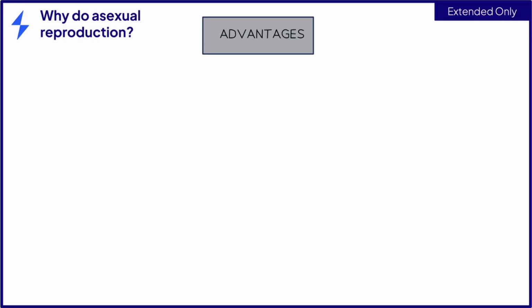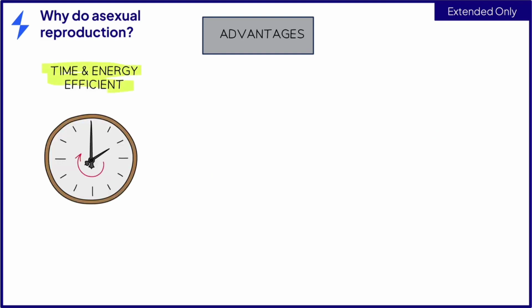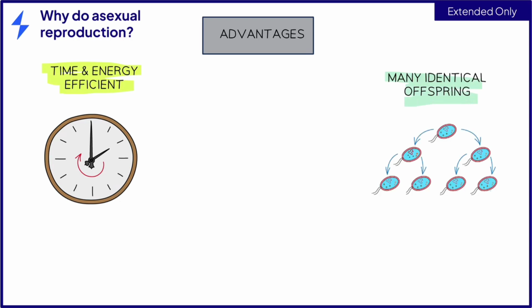For those of you studying the extended syllabus content, there are many advantages of organisms carrying out asexual reproduction. These include that no energy is wasted on trying to find a mate. There is often a rapid reproduction cycle, so it is much faster than sexual reproduction. It often leads to many identical offspring. This is particularly useful in the agricultural world and the production of crops. Other advantages include that the organism can quickly colonize a local area, and also successful and useful traits are passed